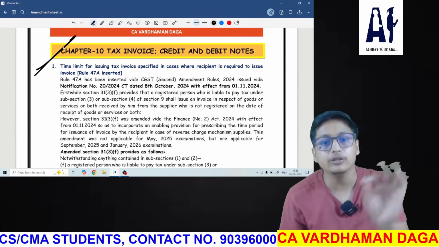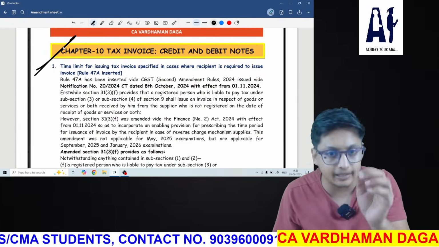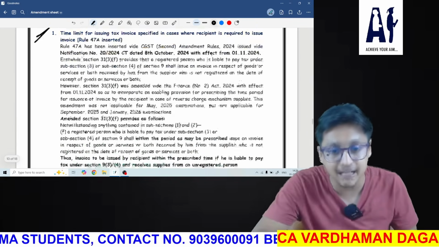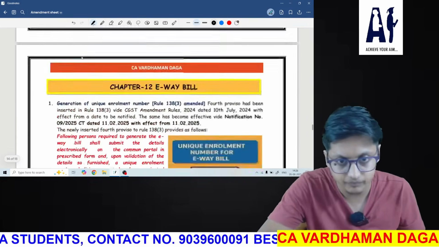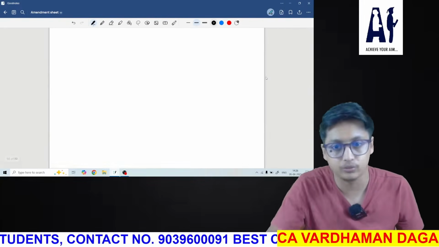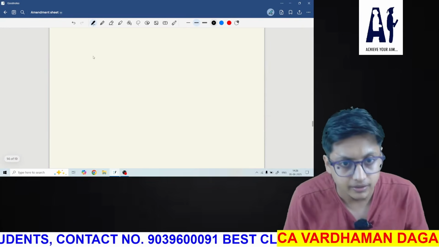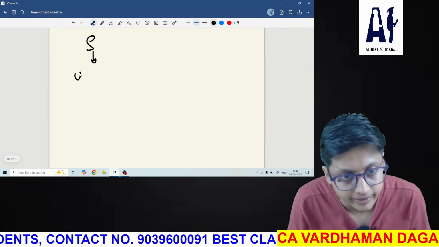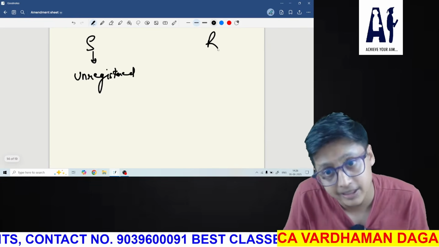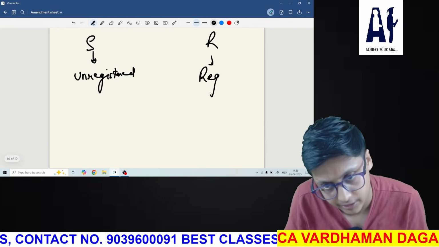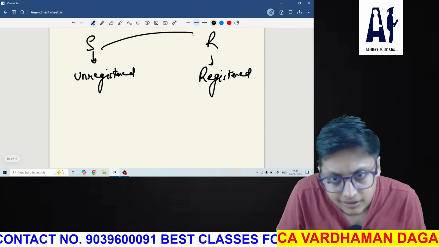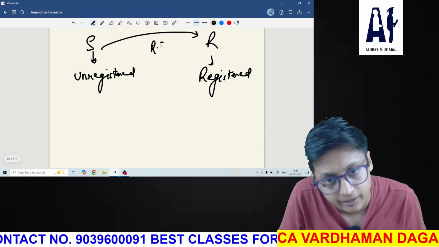See, this is one of the good questions, and I personally believe this can come in an MCQ or case scenario. Understand what it's asking. Let me add a page and then I will explain. Okay. Now see, the supplier is unregistered. The recipient is registered. And the supplier is supplying services which are taxable under reverse charge.